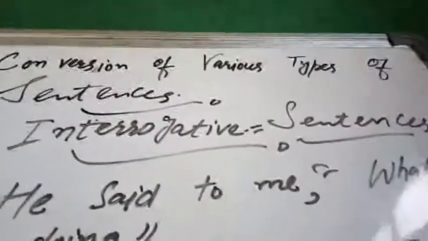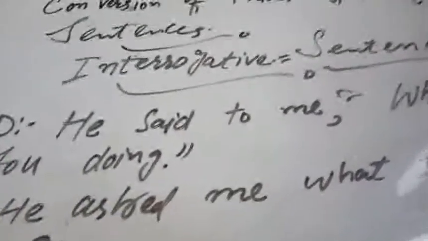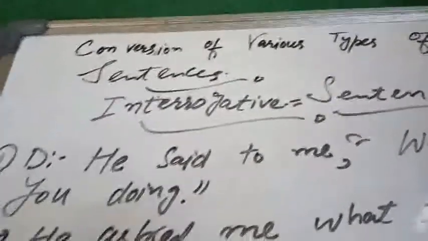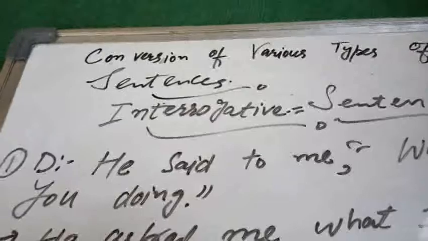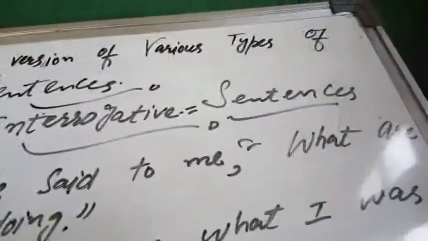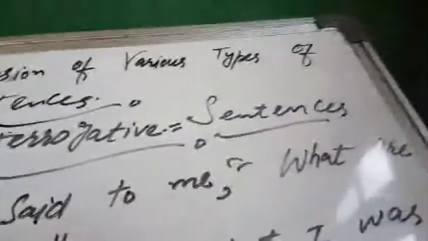Now let's move towards the conversion of the various types of sentences, the interrogative sentences. In the interrogative sentences we will see when the interrogative sentences are in the direct speech, how we will change them into the indirect speech. So here we have example number 1. He said to me, what are you doing?